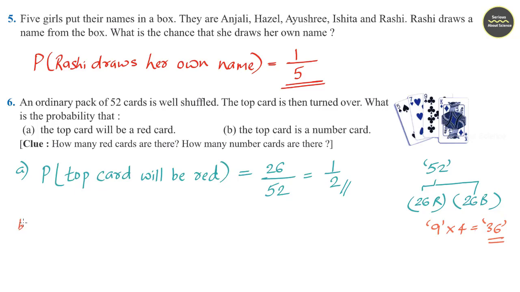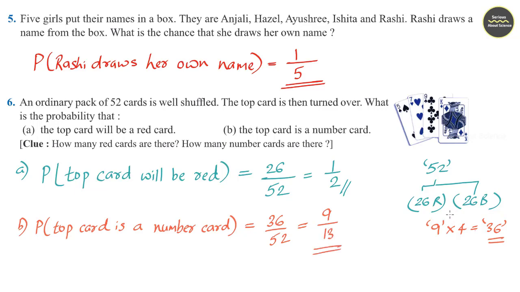We can write probability of top card is a number card. We have 36 number cards, so it is 36 divided by 52. Now 36 divided by 52 we can cancel, it becomes 9 by 13. So probability of picking a number card is 9 by 13.